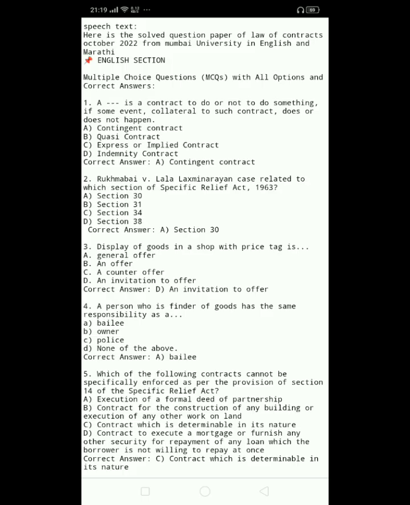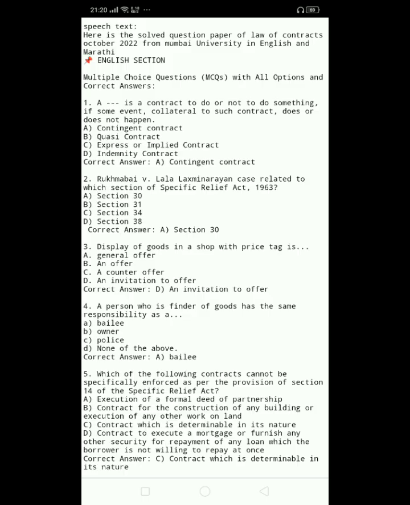1. A contract to do or not to do something, if some event collateral to such contract does or does not happen, is A. Contingent contract. B. Quasi-contract. C. Express or implied contract. D. Indemnity contract. Correct answer, A. Contingent contract.